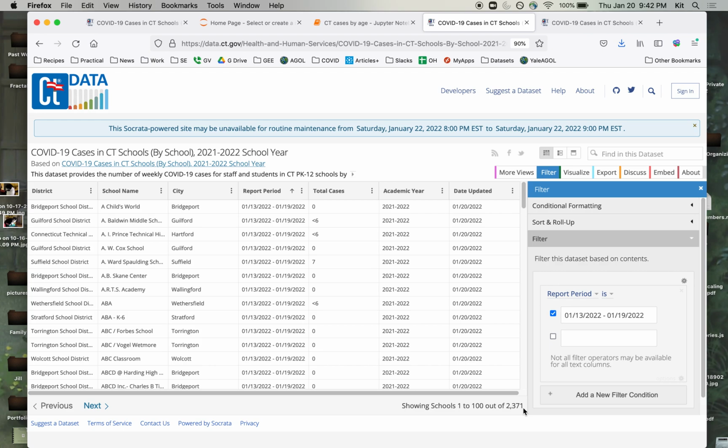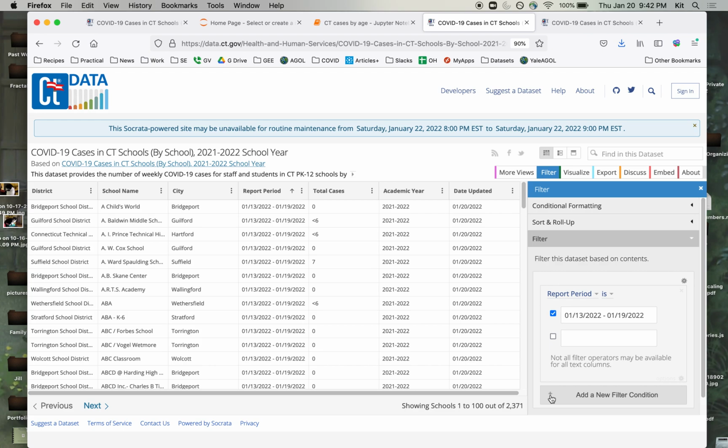All right, next step. I'm kind of only interested in the schools that have cases. So I can make this list shorter by getting rid of all the schools that have 0 cases. If, by the way, you did want to know the 0 cases, you could filter in a different way.